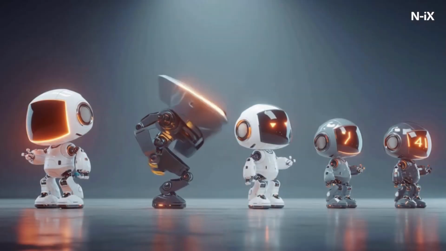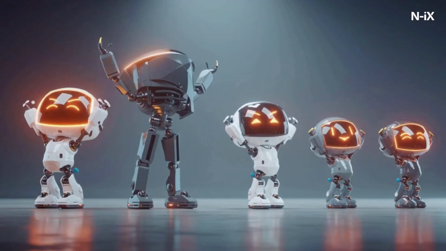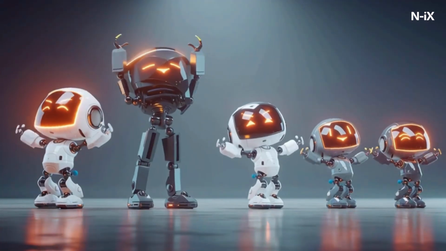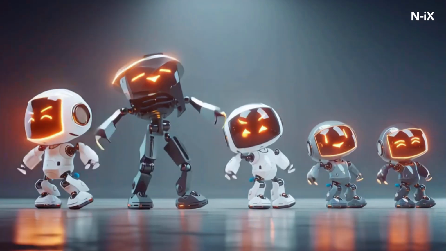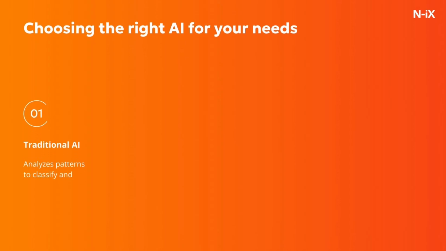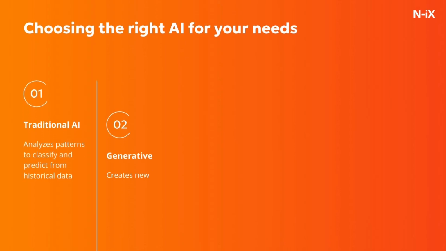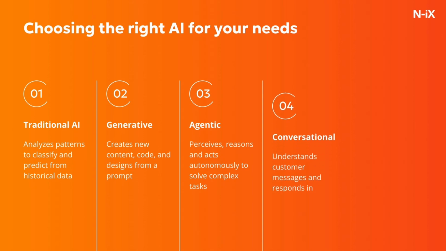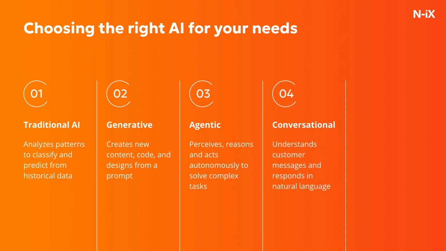The biggest misconception about artificial intelligence is that it's a single technology you either adopt or don't. In reality, what we call AI is a family of fundamentally different approaches, each designed around a different question. Traditional AI asks, what does the data tell us? Generative AI asks, what should I create next? Agentic AI asks, what needs to be done and how do I do it? Conversational AI asks, how do I communicate naturally? And explainability isn't a question at all, it's a standard to hold any of these systems to.